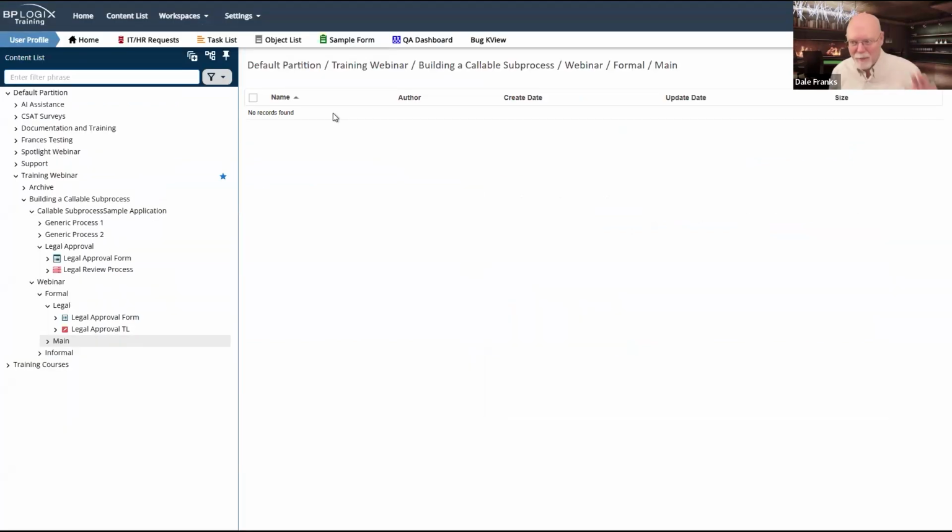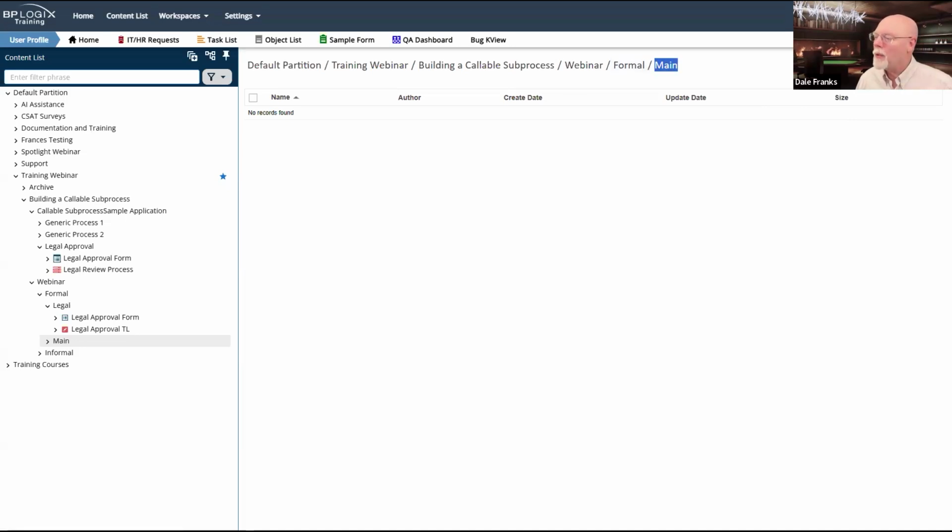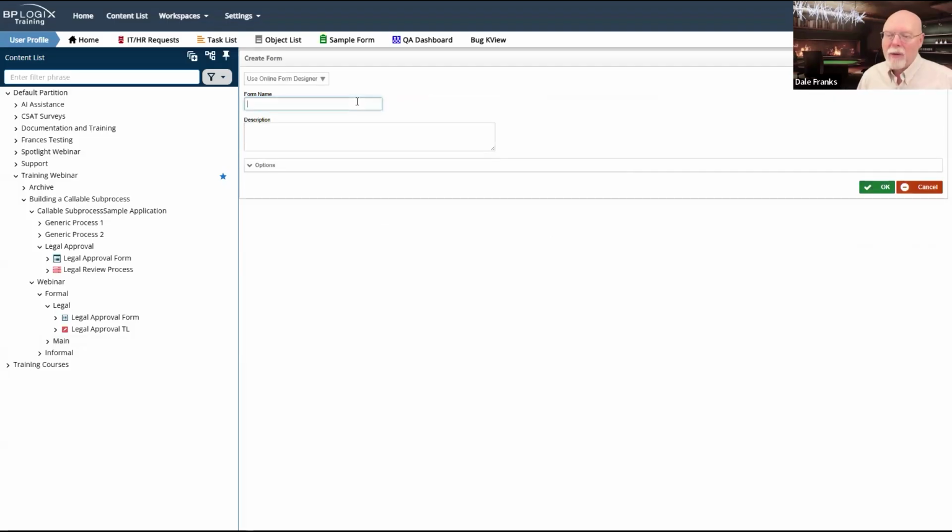So let's go back and let's build our form. Actually, I could sort of cheat here and just export and re-import the form, which would take less time. But I think it would also be confusing. So we're just going to build our main form from scratch. Let's just do the hard work and do it. So I am in the main process folder right now, which is where we're going to create our main form definition. And we will call this our main form.